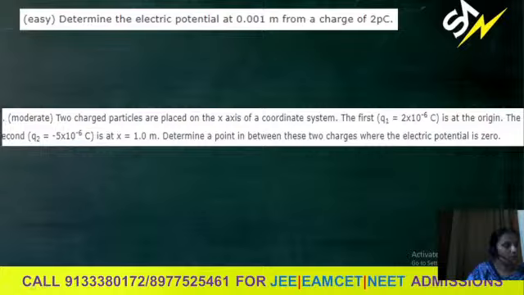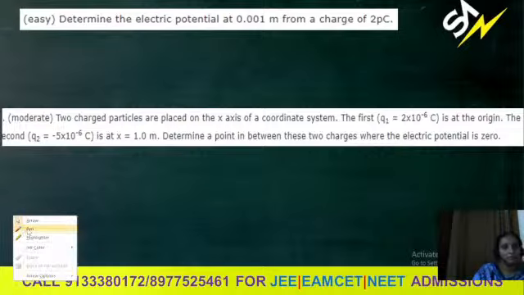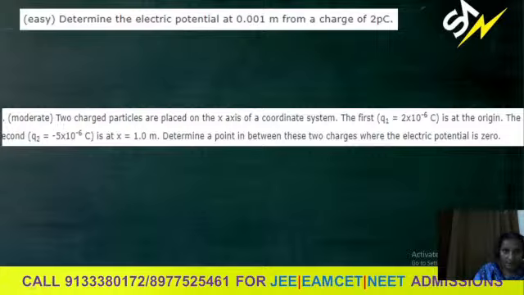Let us try a few questions about electric potential. It is one of the important topics in this unit. So, one easy and moderate question. Determine the electric potential at 0.01 meter from a charge of 2 picocoulomb.